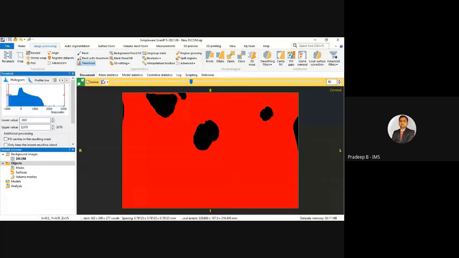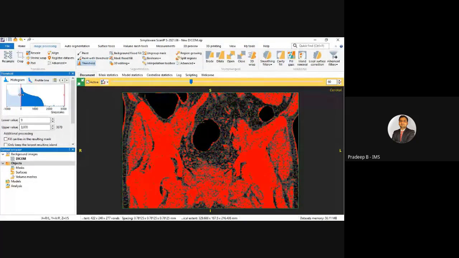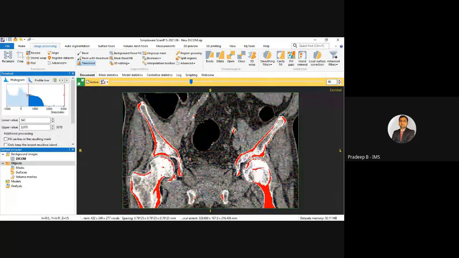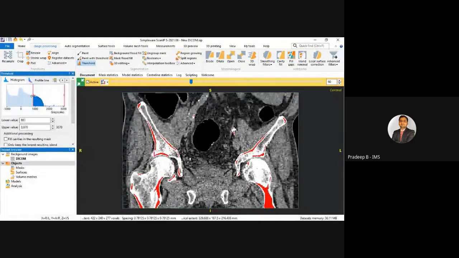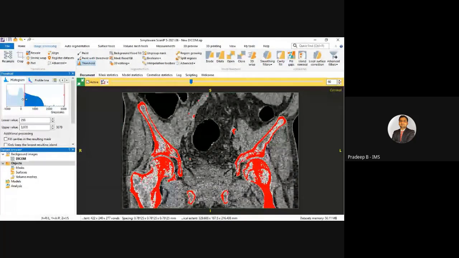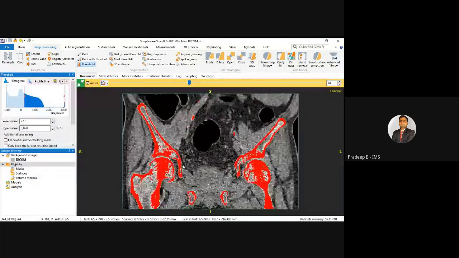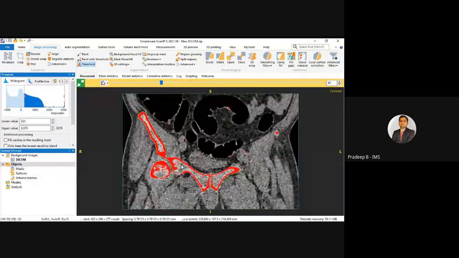So we have to just select the lower values and upper values of the grayscale intensity. As we are going to segment hard tissue, this bone region, we have to select a range of grayscale intensity so that we can visualize if that range is fine. So we can see most of the hard tissue has been identified.